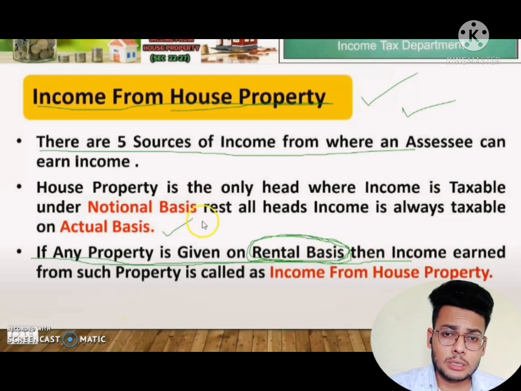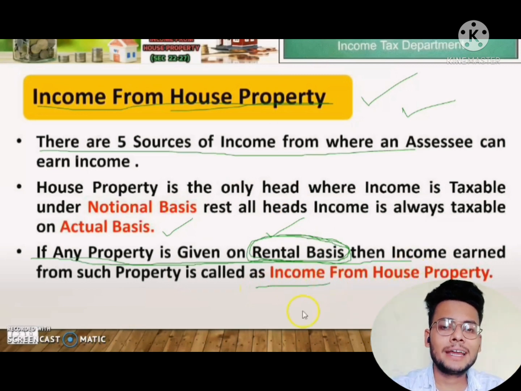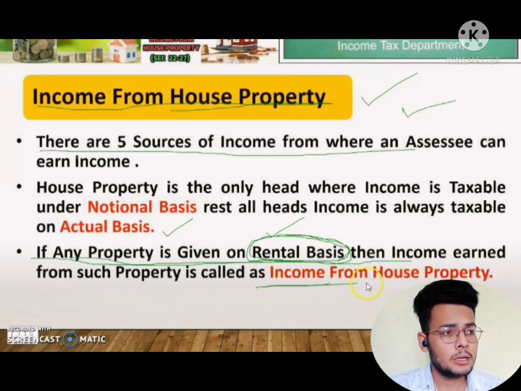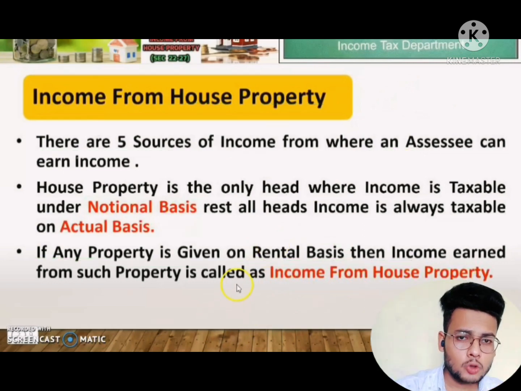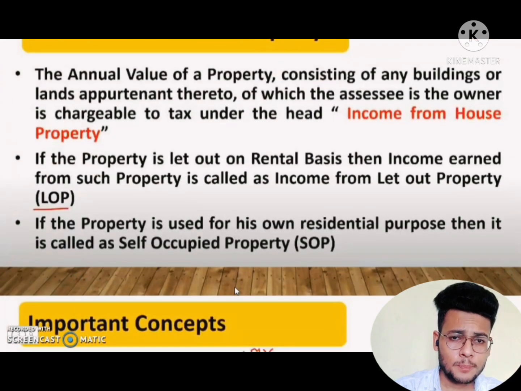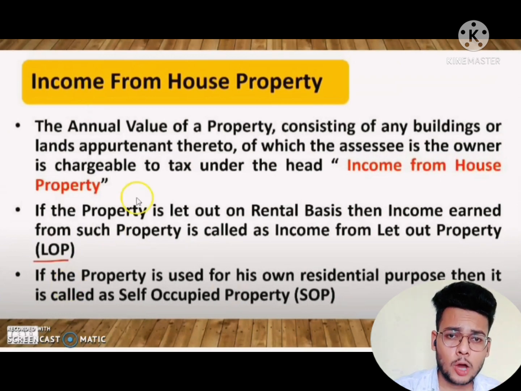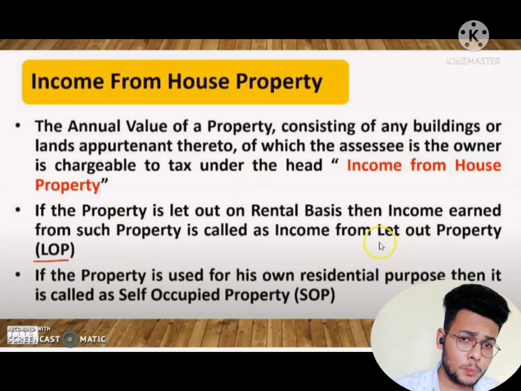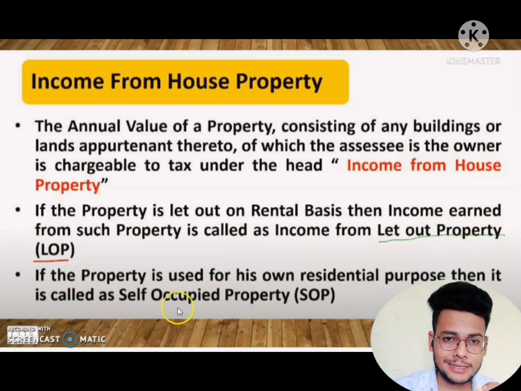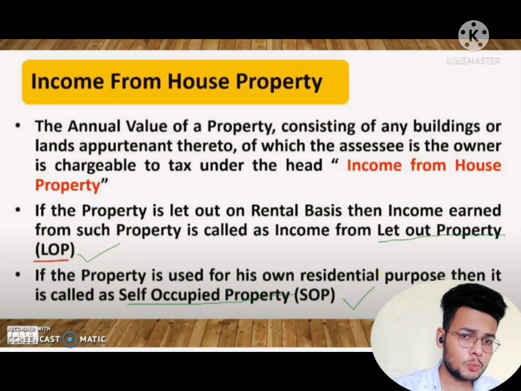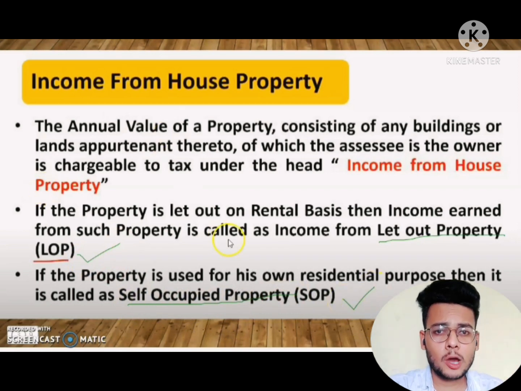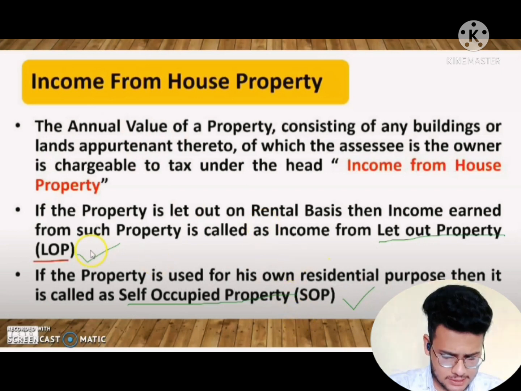Clear? So in this house property also there are two categories. One is the let out house property, and the second one is the self-occupied house property. Let out house property is LOP, and self-occupied house property is SOP. Clear? So what are the uses of these two? Let out house property, and self-occupied house property. So what are the differences?